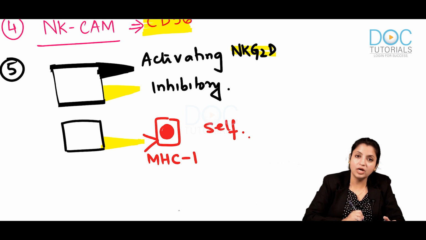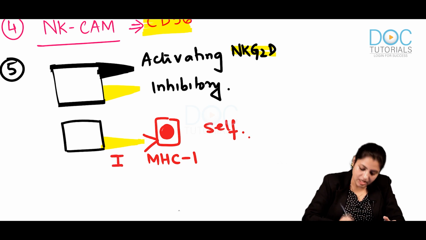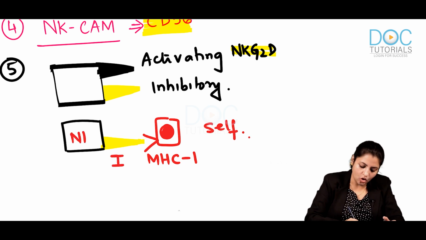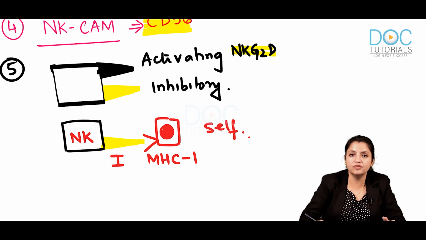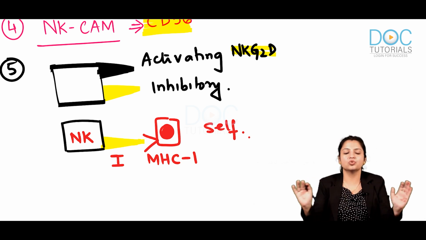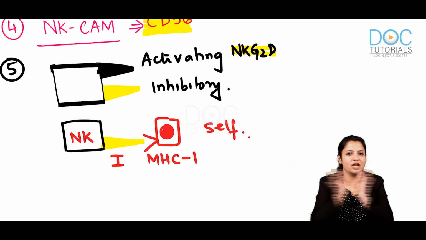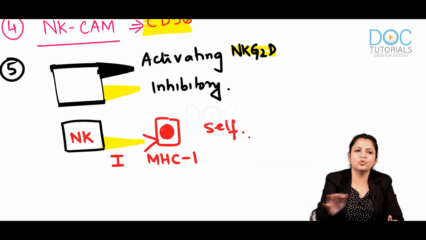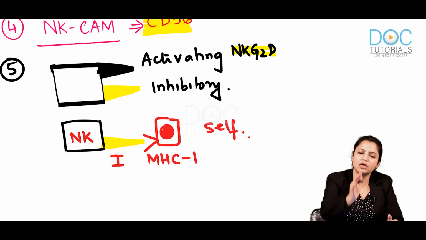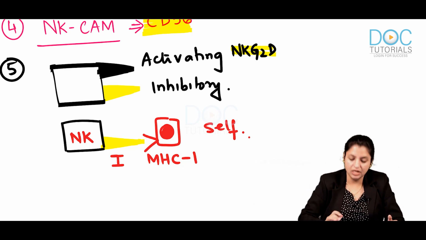So the inhibitory receptor of the NK cell normally binds with the MHC1 molecule of the self cells, and when this happens, the cell is inhibited, meaning everything is okay. He gets that nirvana, moksha, no problem. He is very happy and keeps on checking every cell.